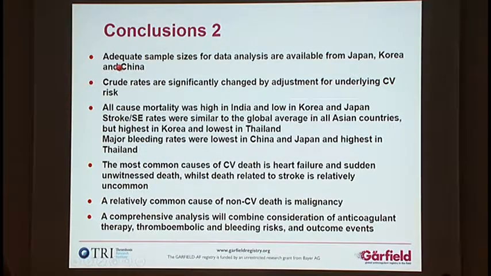And from the second talk, we have to remember that the sample sizes for the data analysis are only large in Japan, Korea, and China. The crude rates are changed by the adjustment for underlying cardiovascular risk. All-cause mortality was high in India and low in Korea and Japan. Stroke and systemic embolism rates were similar to the global average in all Asian countries, but it was a bit higher in Korea and a bit lower in Thailand. Major bleeding rates were lowest in China and Japan and higher in Thailand.